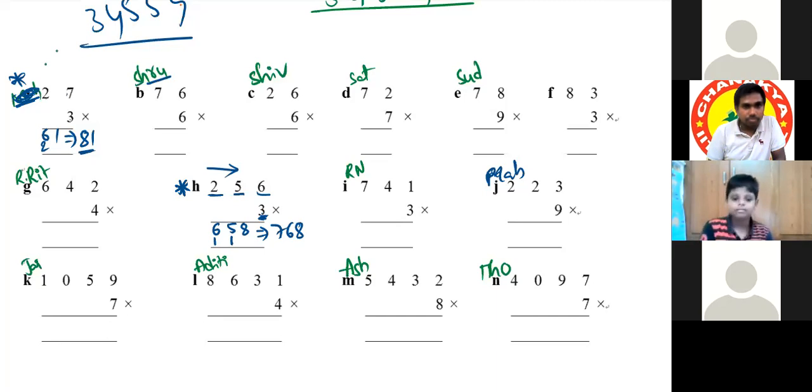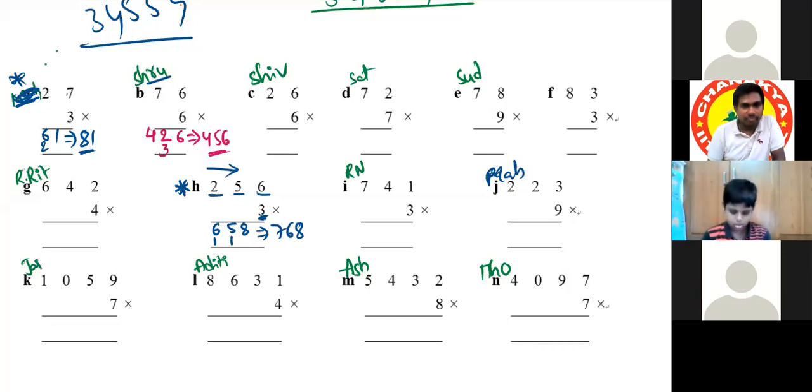Sir, 7 into 6 is 42 and 6 plus 6 is 36. So 42 plus 3 is 45. And we'll write 6 at the end. So the answer is 456. Very good. Correct.